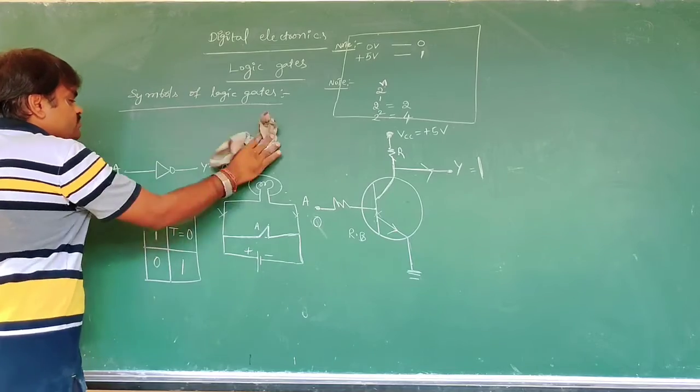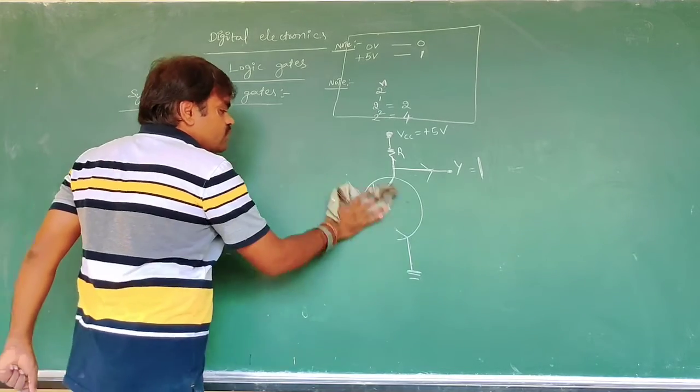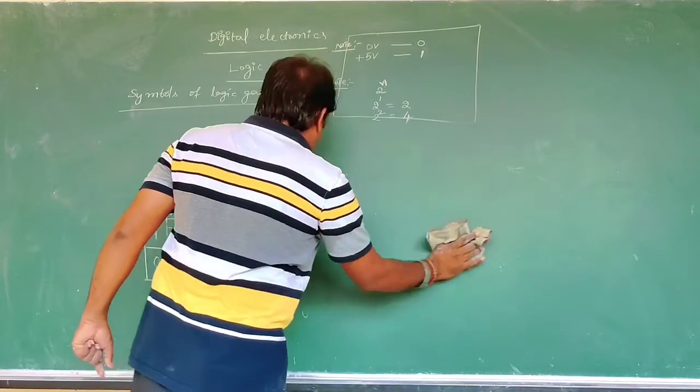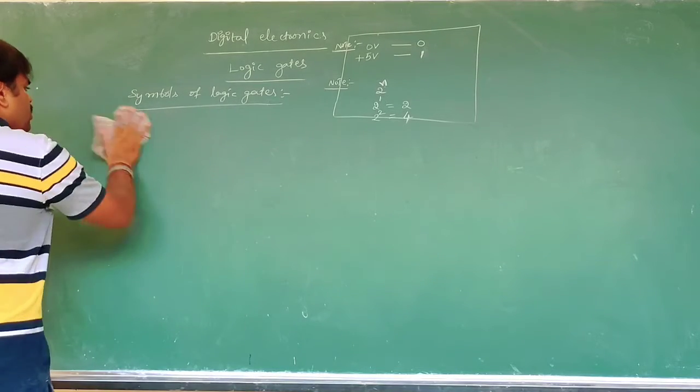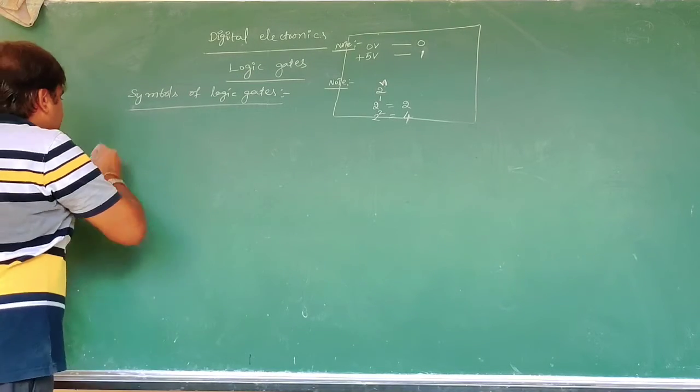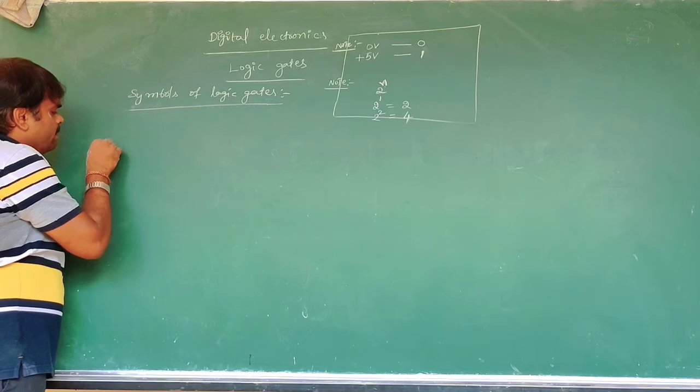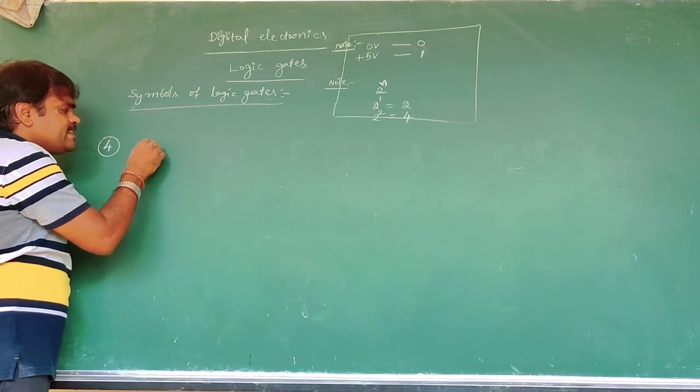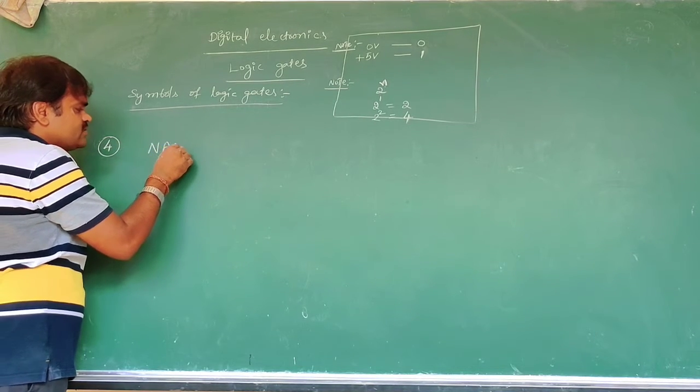NAND gate and NOR gate. Both NAND and NOR are very simple. Here, the fourth one is the NAND gate.